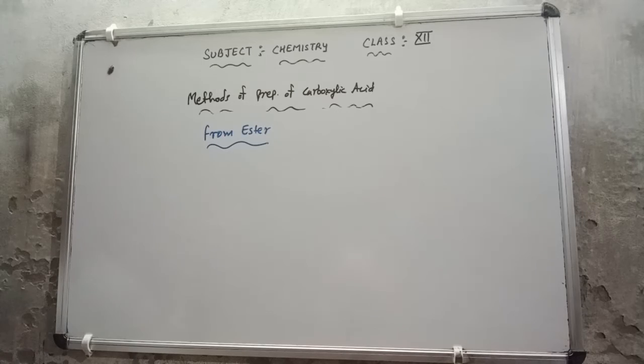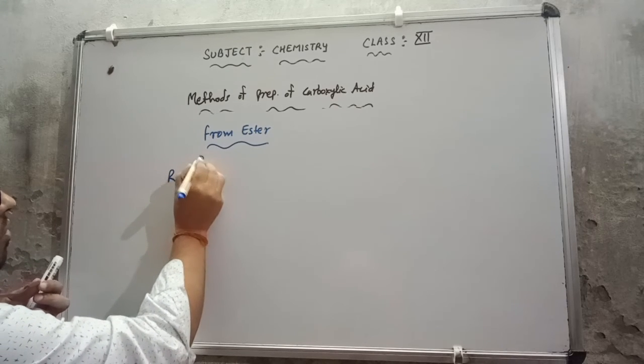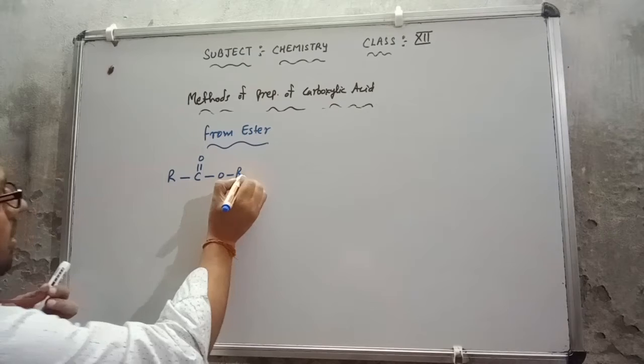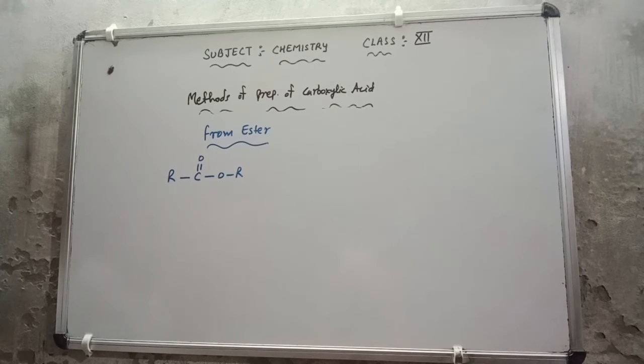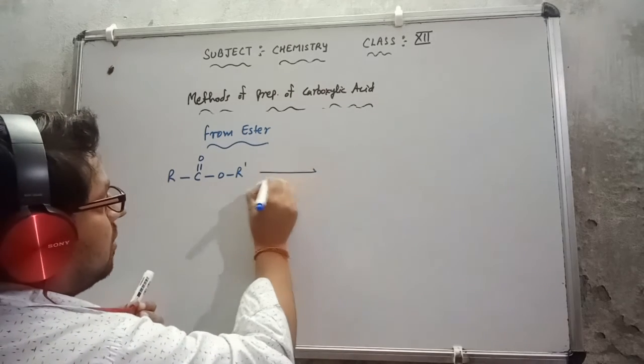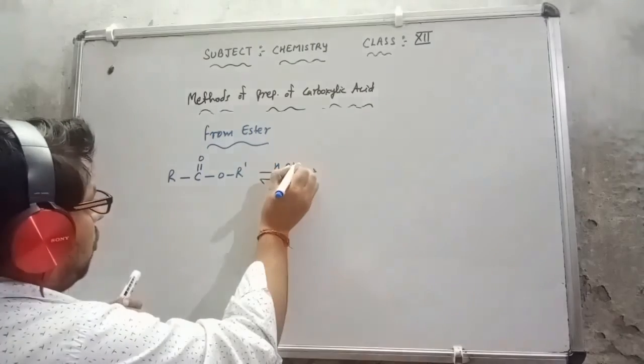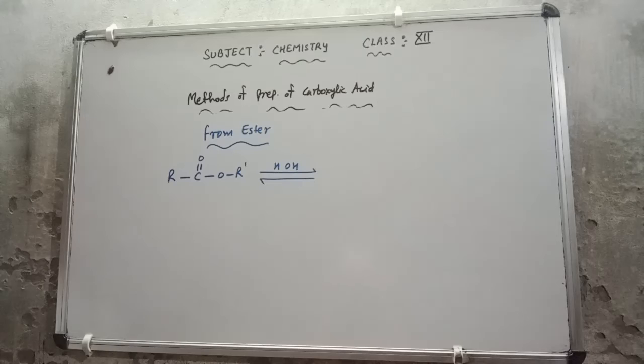So suppose I'm taking here the ester. This is the ester whatever I'm going to take. Let this be RCOOR. Suppose ester is there, RCOOR. This is R, C double bond O, single bond O, single bond R dash. This is the ester. Now I'm going to do the process of hydrolysis, with H2O. I can write it as HOH. Very simple way I'm telling you how it will be.